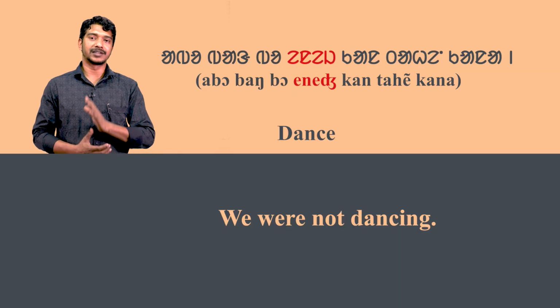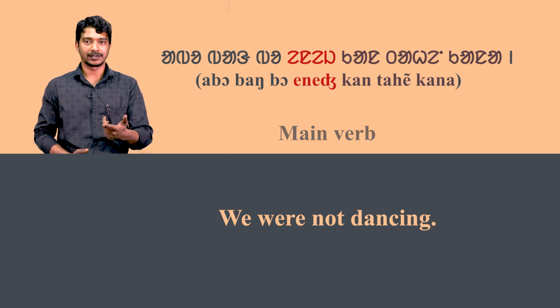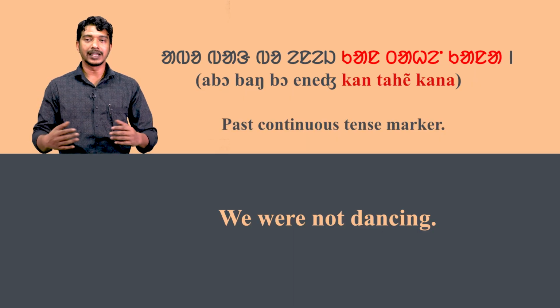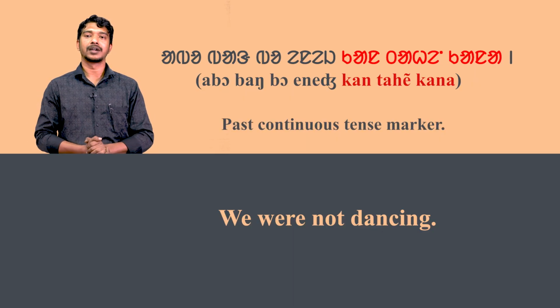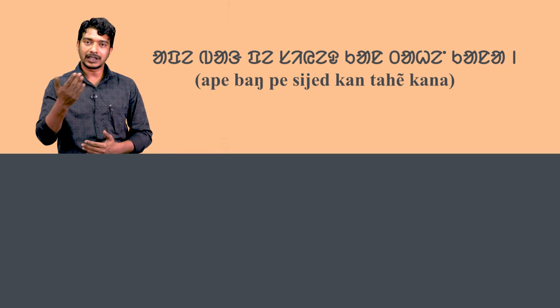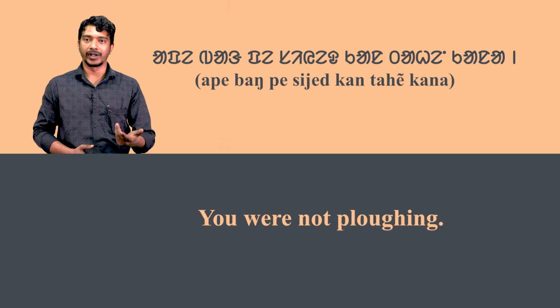Ene means dance. It is the main verb in the sentence. And kan tahe kana is a past continuous tense marker. Now we will discuss the third sentence. Ape bang pe siye kan tahe kana means you were not plowing.